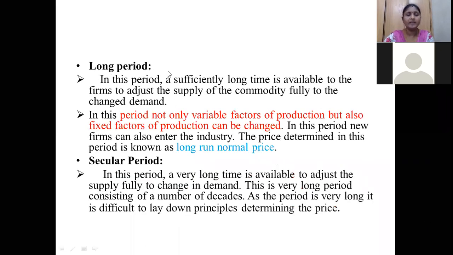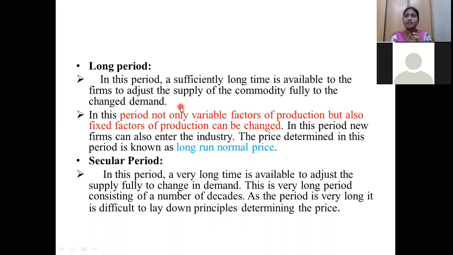Next, I'm going to explain the third category called long period. So in this long period, when compared with the short period, long period means it may be 1 year or 2 years time. So it enters into the years time. We have sufficient long time available to the firms to adjust the supply of the commodity. As the time period is long, we have 1 to 2 years or 2 to 3 years, so we are able to adjust the supply of the commodity.